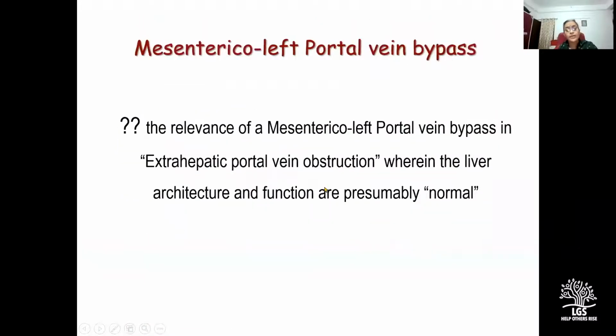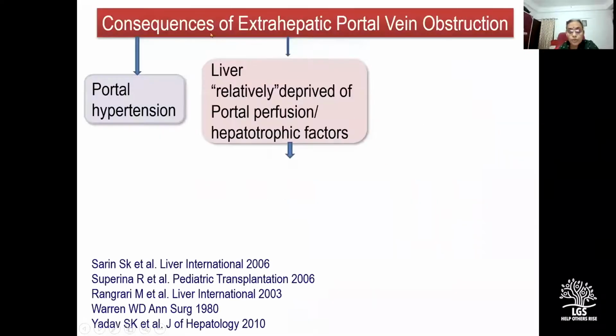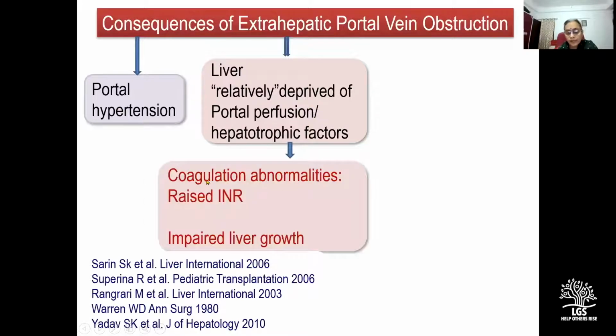So the next question that needs to be addressed is, what is the relevance of a mesenterico-left portal vein bypass in EHPVO wherein the liver architecture and function are presumably normal? So for that, let's go back to the consequences and pathophysiology of EHPVO. One, that it leads to portal hypertension. Secondly, the liver is relatively deprived of portal perfusion, which carries hepatotrophic factors, for a long period of time. And this manifests as coagulation abnormalities.